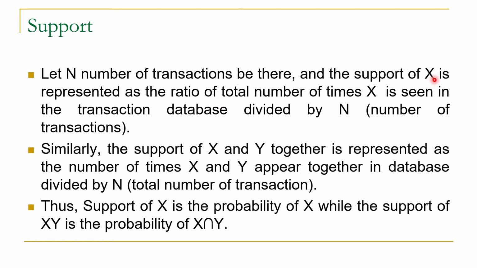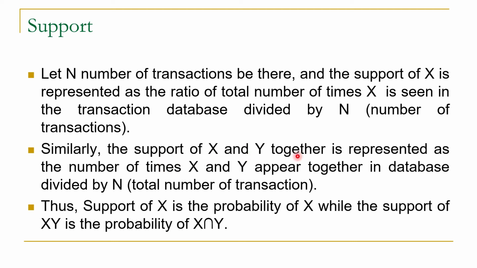Then the support of item X will be the ratio of the total number of times X is seen in the transaction database divided by N, where N is the number of transactions. You can see that this is the same value as the probability of X in the transaction database.